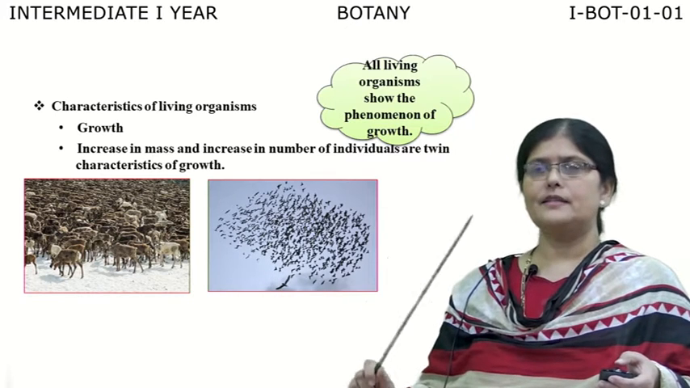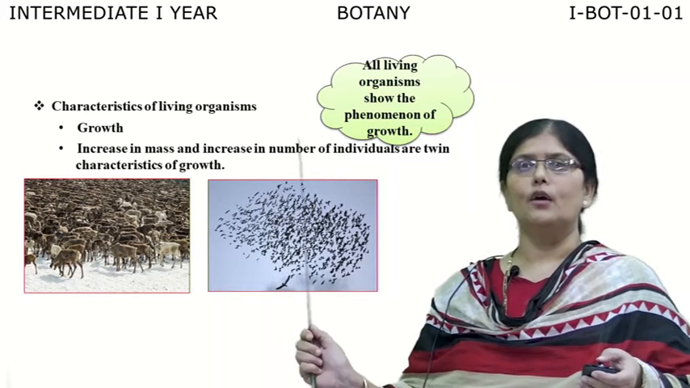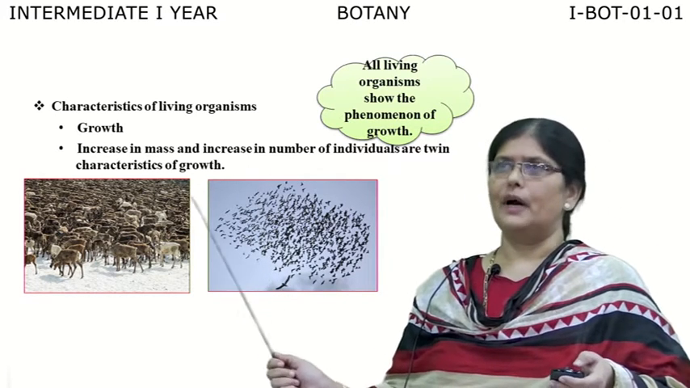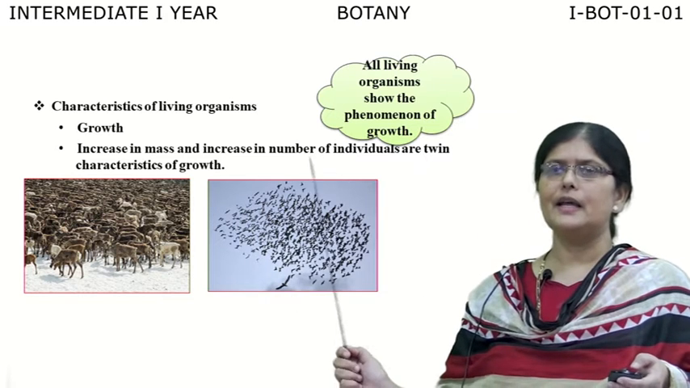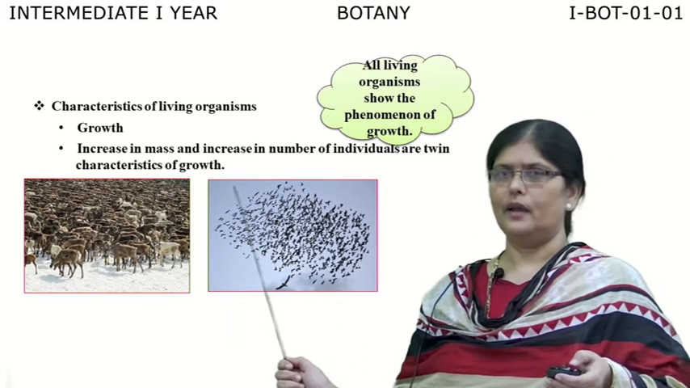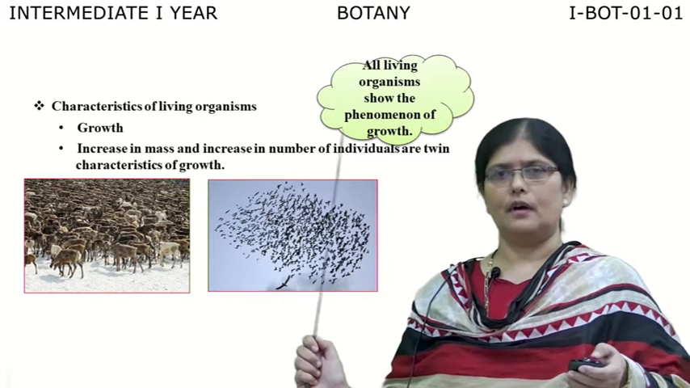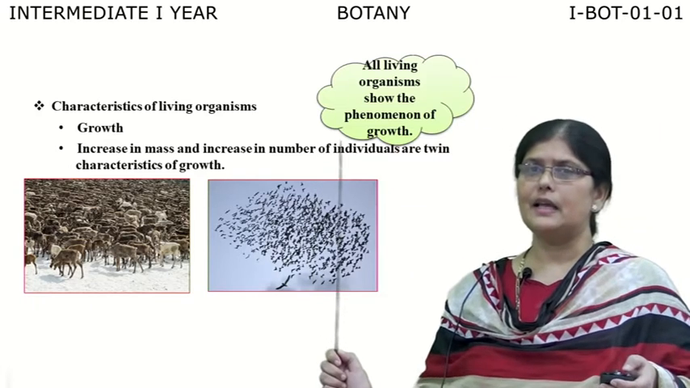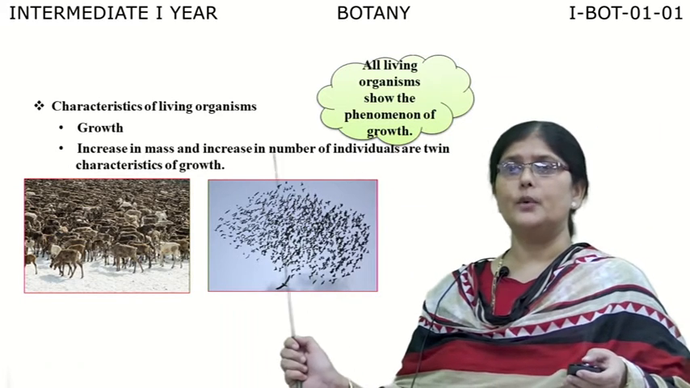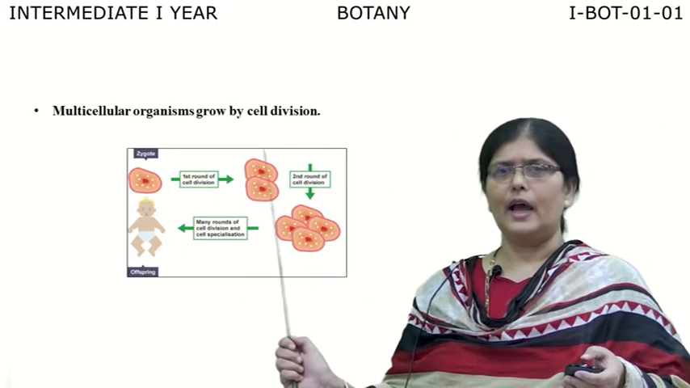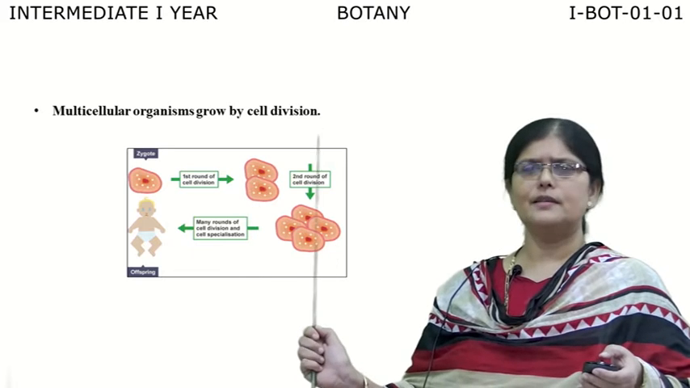Now let us define what is meant by growth. Growth is nothing but an increase in mass and an increase in the number of individuals. Increase in the mass of the organism and increase in the number of individuals are the twin characteristics of growth. And we all know all living organisms do grow.